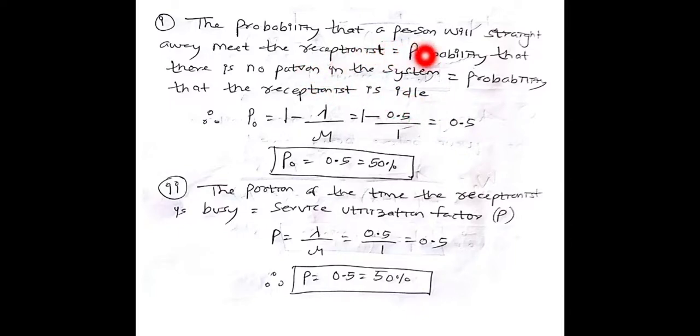The probability that a person will straight away meet the receptionist is equal to the probability that there is no patron in the system, which is equal to the probability that the receptionist is idle, given by 1 minus lambda by mu. After solving you will get 50%, that is P0. Next, the portion of time the receptionist is busy is nothing but the service utilization factor, rho, which is given by lambda by mu, equal to 0.5 divided by 1, that is 50%. Since we are getting this as 50%, this also you should get 50%.